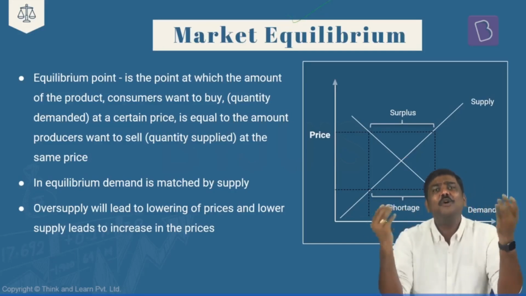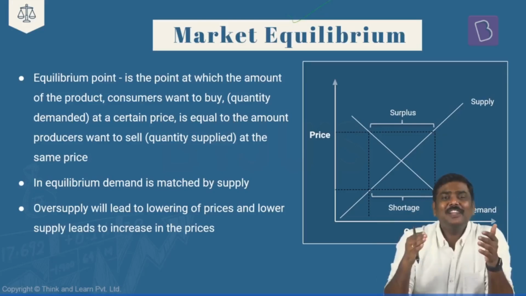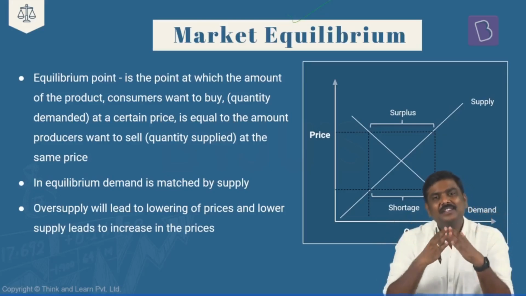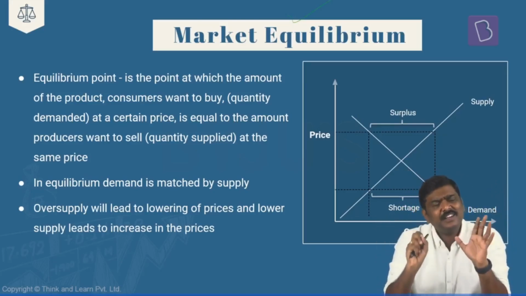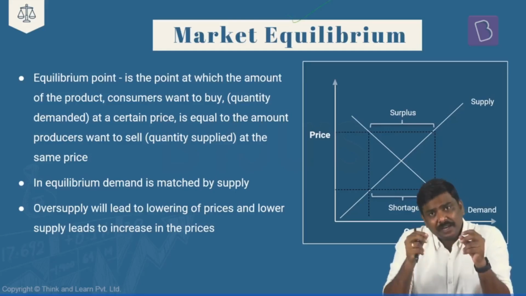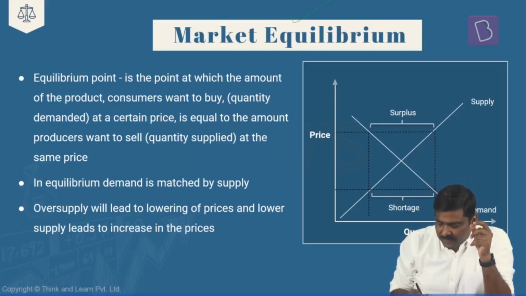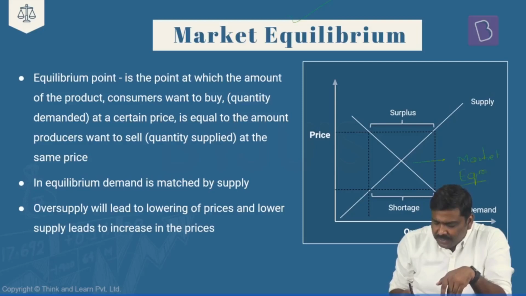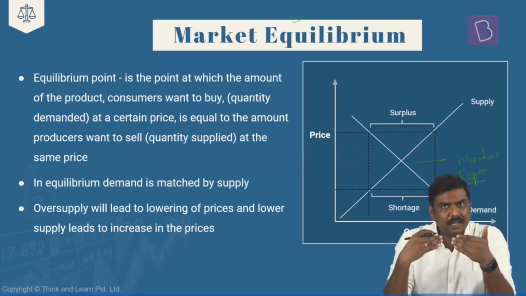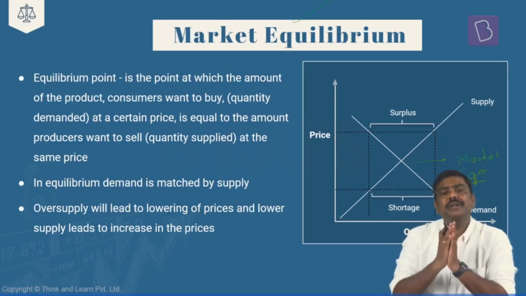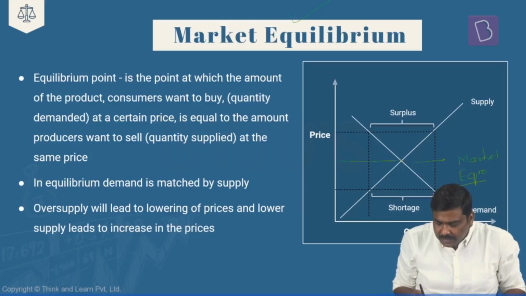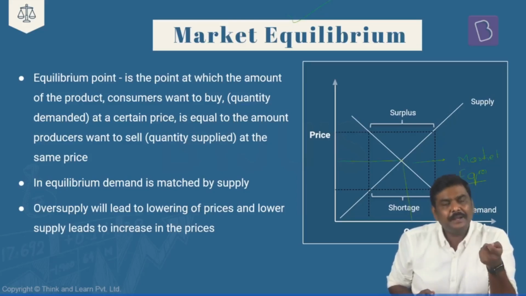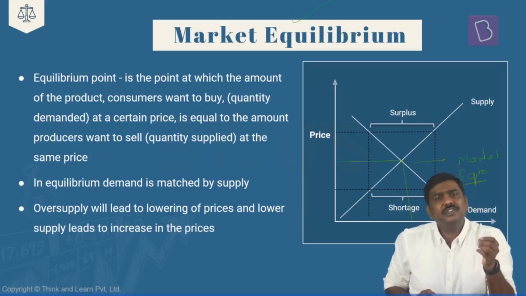Basic geometry from your high school will tell you that when there are two lines moving in opposite directions like this, one going upwards and the second moving downwards, both of them will have to intersect at a particular point. Is it okay? And this particular point of intersection refers to the market equilibrium point. The point of intersection between the demand curve as well as the supply curve is nothing but the market equilibrium point. And the market equilibrium point represents a situation in the market wherein the amount of goods which are supplied is equal to the amount of goods which are demanded.